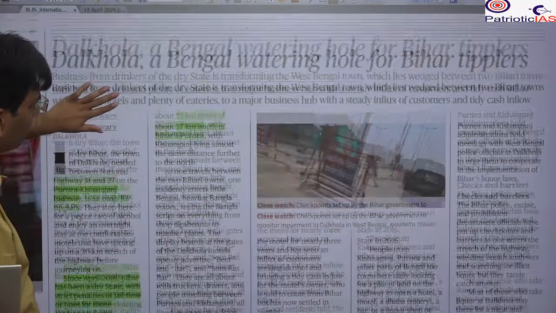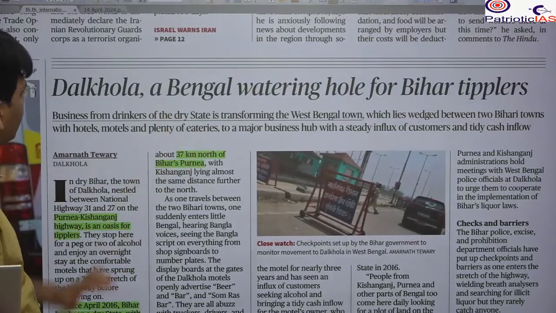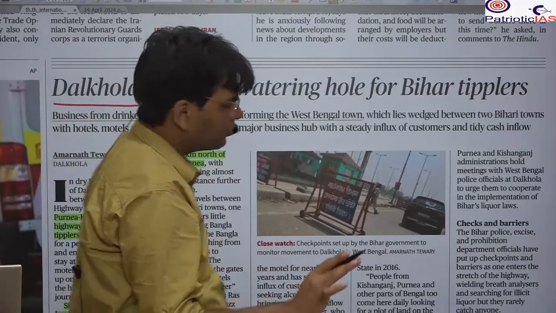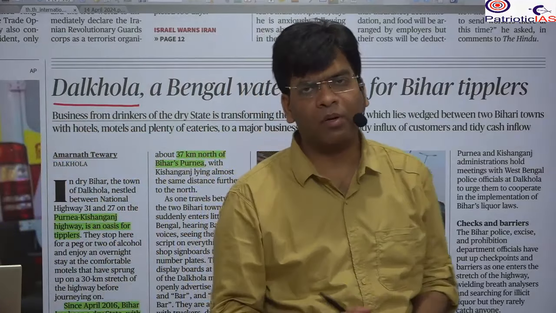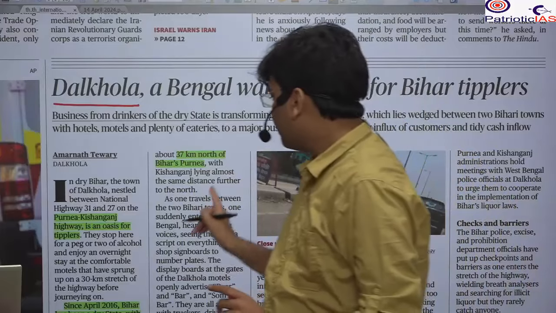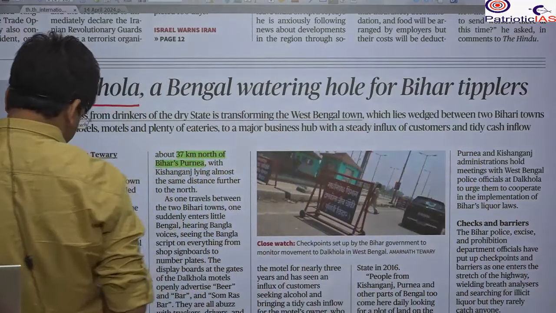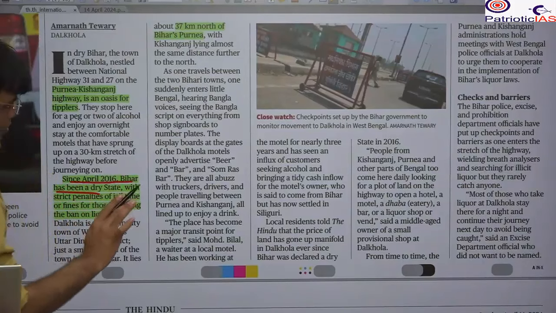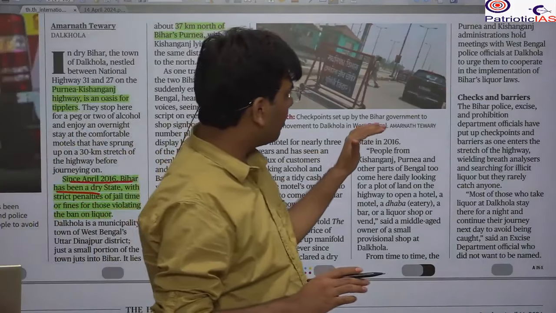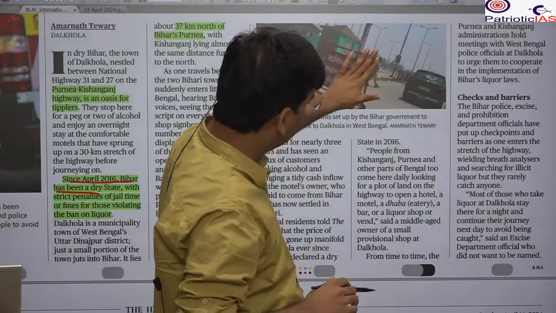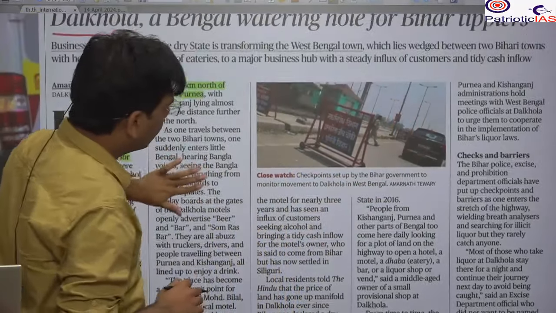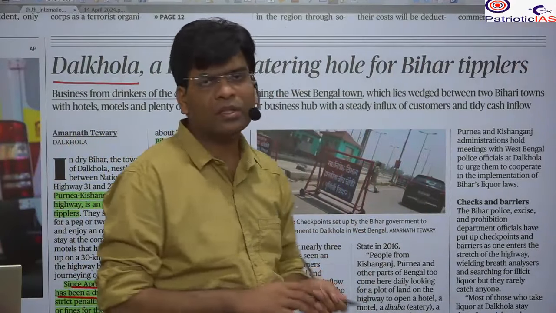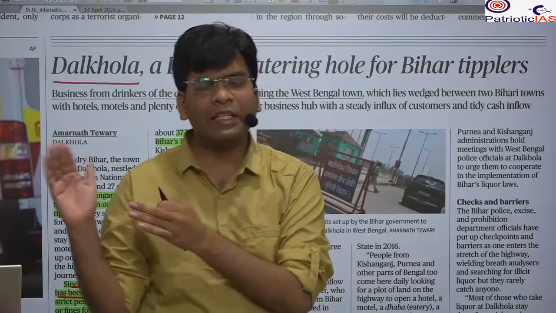Okay. Here this news is talking about Dal Khola, and Dal Khola is at the border area of West Bengal and Bihar. This news talks about how after the prohibition of alcohol in Bihar from 2006, most of the people enter Bihar through Dal Khola, which belongs to West Bengal and is bordering Bihar.